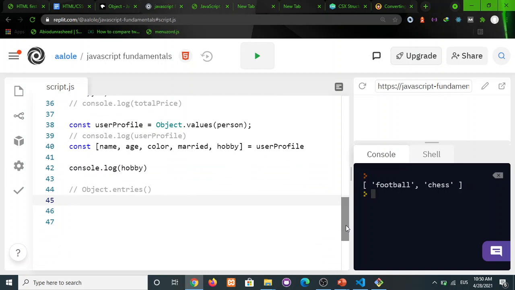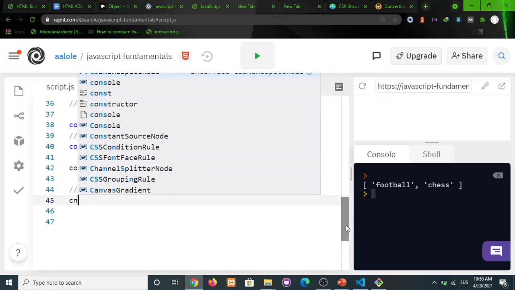So we have a parent array having children array, and each of the children array will now have two items. One is the key and the second is the value. All right, so let's try that out.